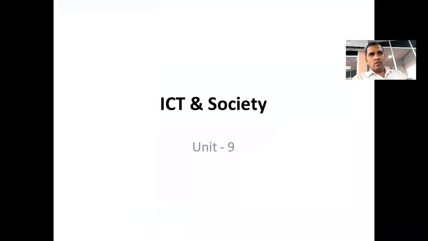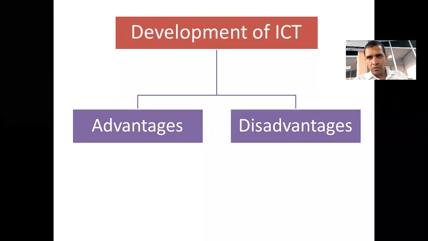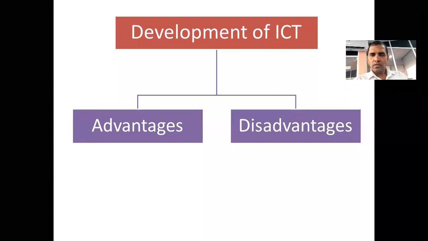Right, look. So this is the unit ICT and society. As I mentioned earlier, the development of ICT provides two things for us. When something is developed, there should be a positive side, that is advantages. We have so many advantages of ICT, right? These were already discussed in grade 10. Hope you can remember all these advantages.